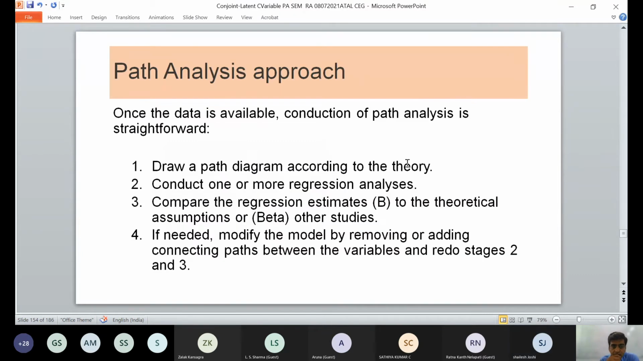Now path analysis can be calculated. So please read very carefully. I will again request Mr. Shailesh to mute your mic.